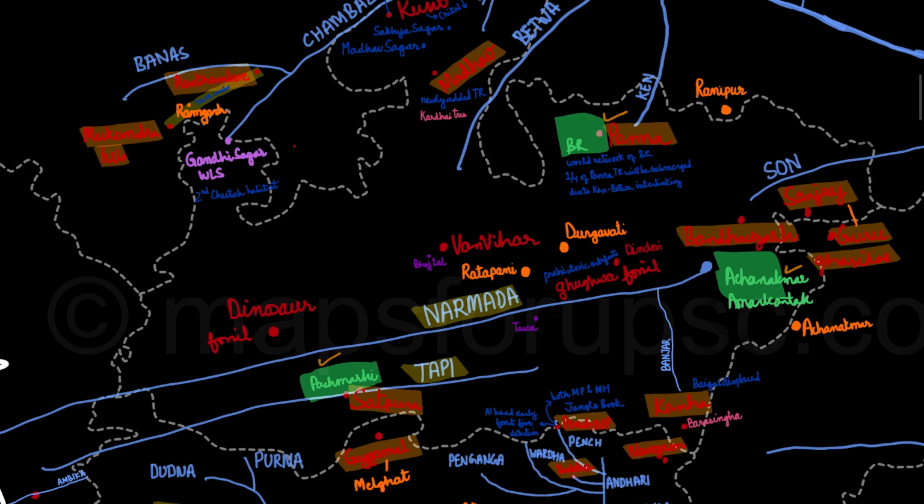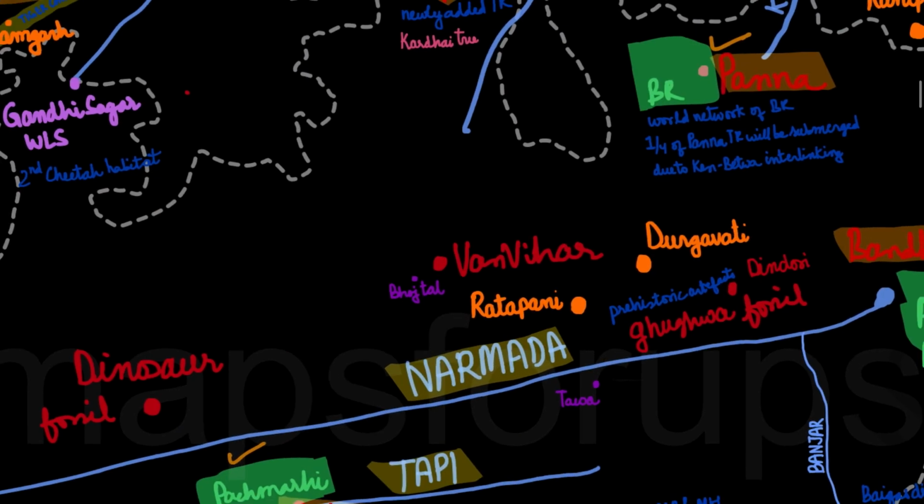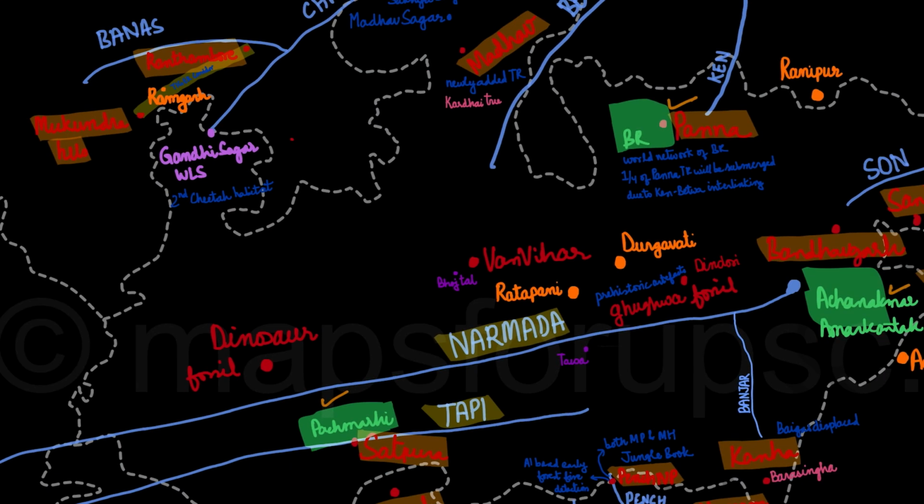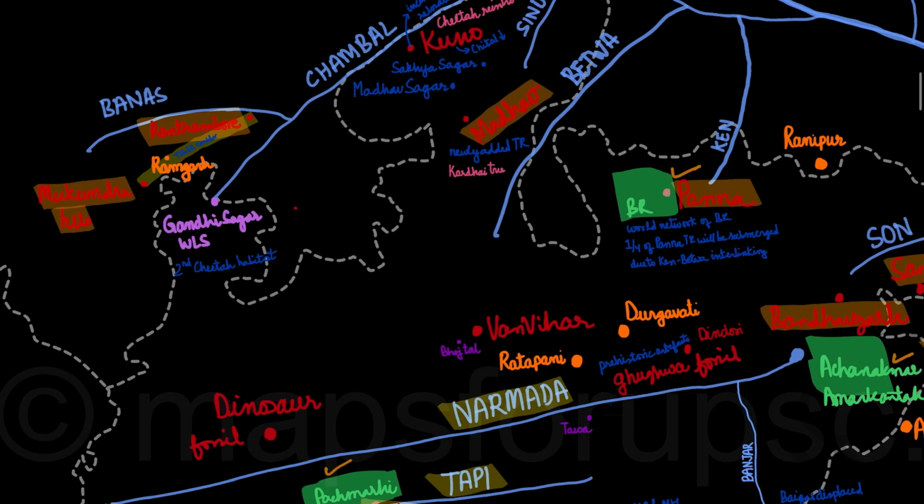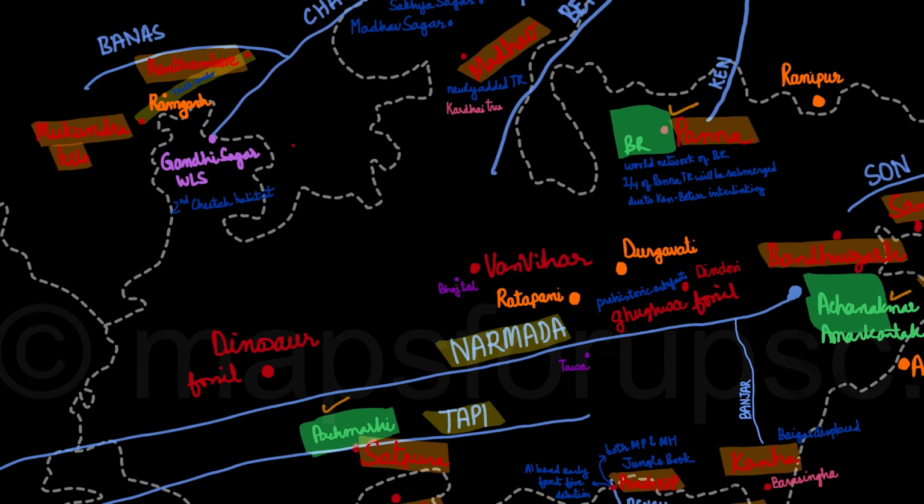There are some wildlife sanctuaries as well, the most prominent of them is the Gandhi Sagar Wildlife Sanctuary. This is the second habitat for cheetah. This has been chosen as a second habitat, in addition to Kuno. Then there are some Ramsar sites as well. Prominent of them is the Bhojtal in Bhopal. Then Pava. This has been recently added in 2024.